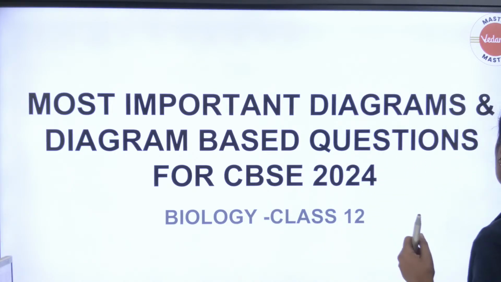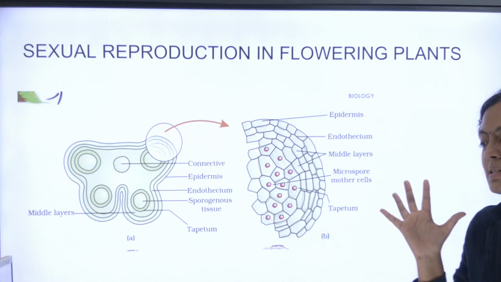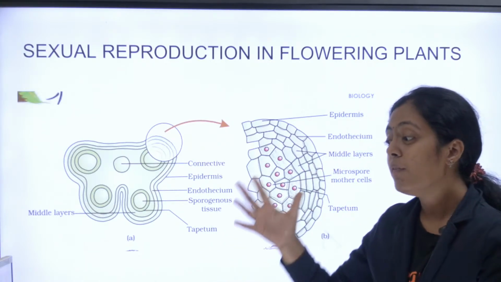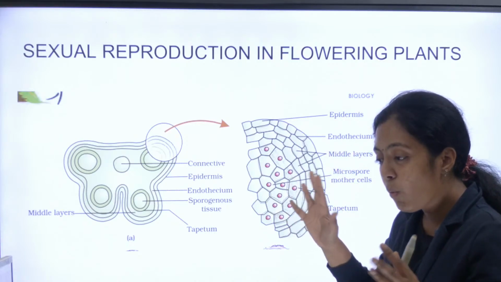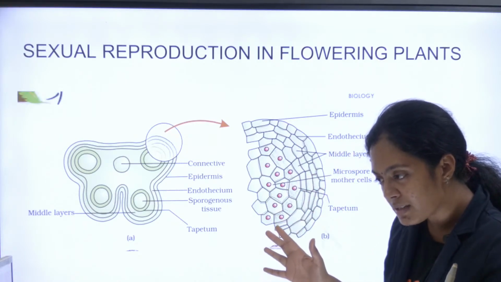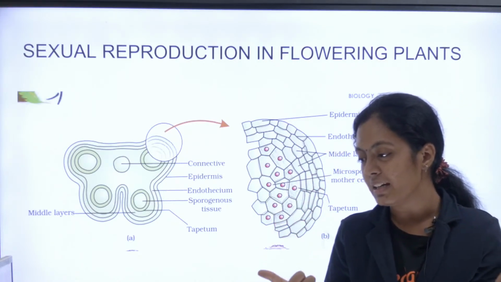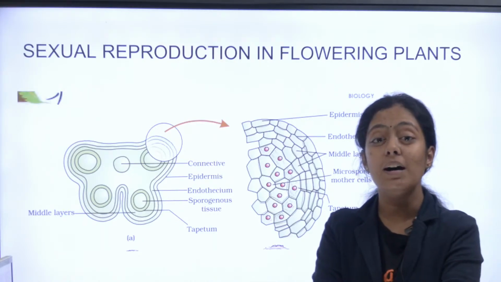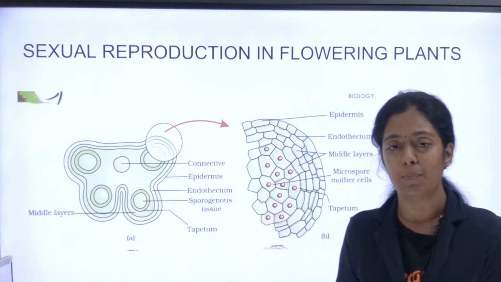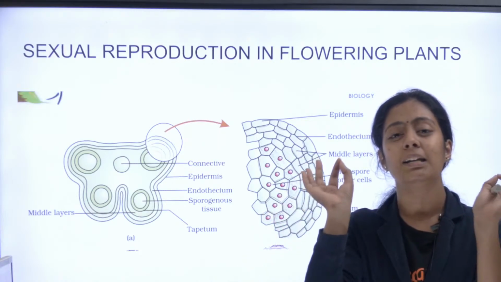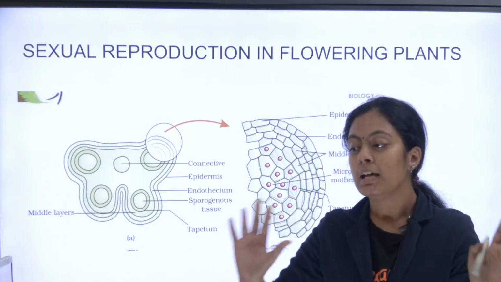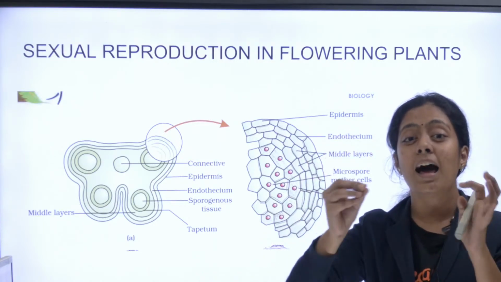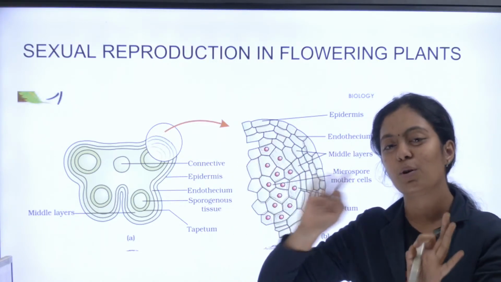Okay, let's start. The very first lesson, reproduction in organisms, as everyone knows, we have sexual reproduction. Okay, I'll be a little more louder. So first we have sexual reproduction in flowering plants, the most important diagram based chapter. There are a lot of diagrams. It is for 12th, Class 12 CBSE 2024 is the target.